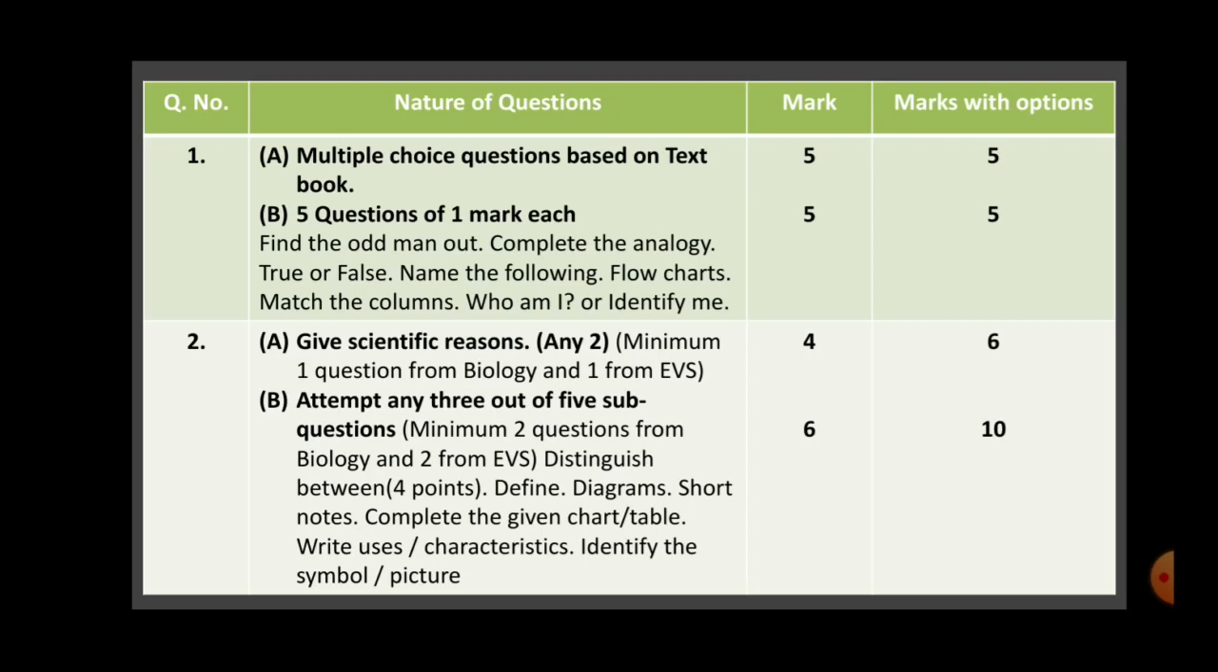Then a chart or a table can be given and you will be asked to complete it. You can be asked to write the uses or characteristics, or identify the symbol and the picture. And this will be of 6 marks, 2 marks each.